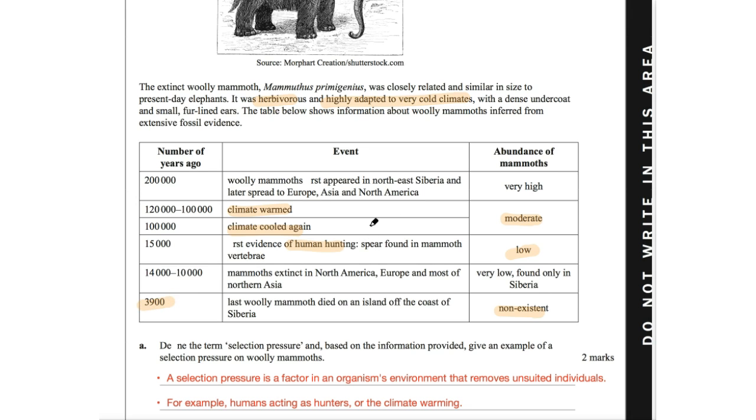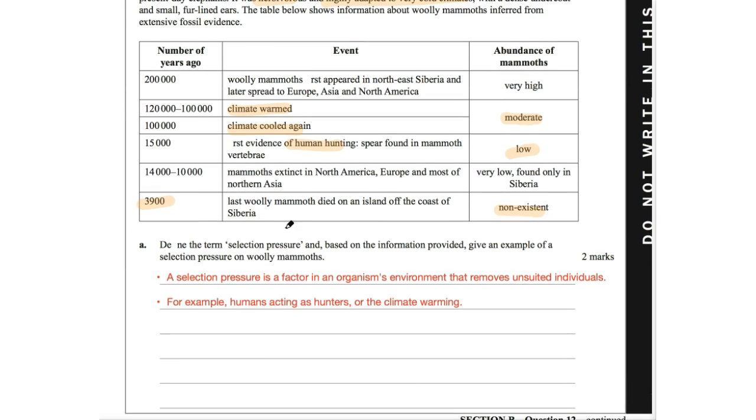And so when we get into this particular question, we look at question A, which is: define the term selection pressure, and based on the information provided, give an example of a selection pressure on woolly mammoths. So this is a case where the definition for selection pressure that I give would differ slightly in some of the terms that VCAA have used here, but it's a classic case. If they use this definition, we want to use this definition in all the subsequent exams, so obviously this year included. So I would be taking this particular definition.